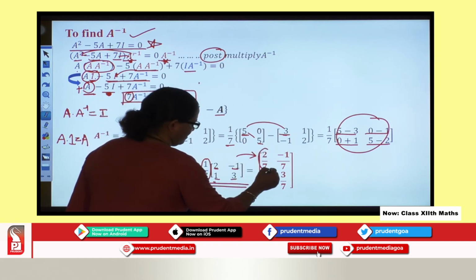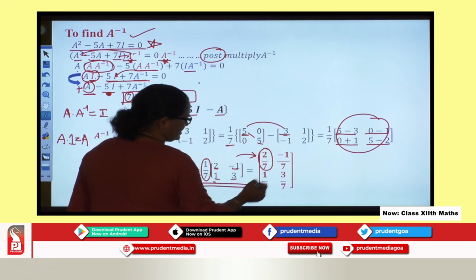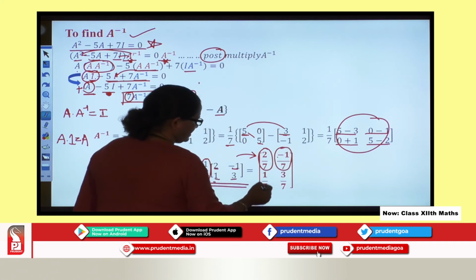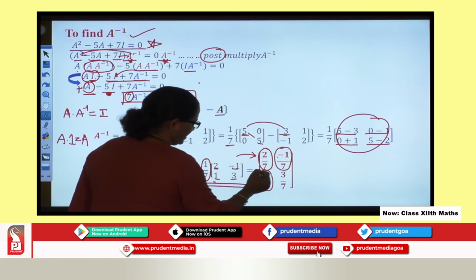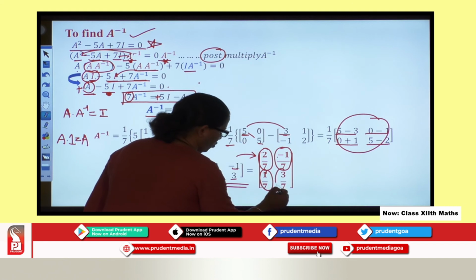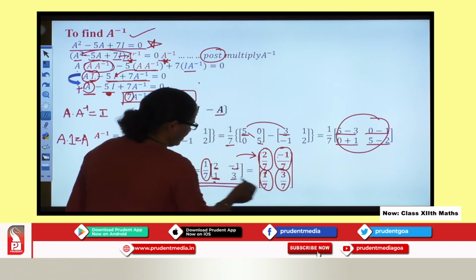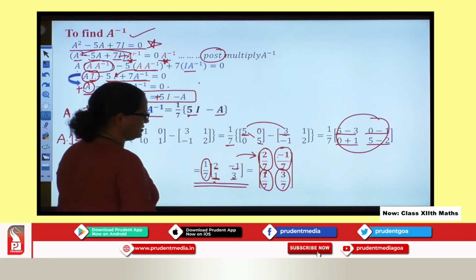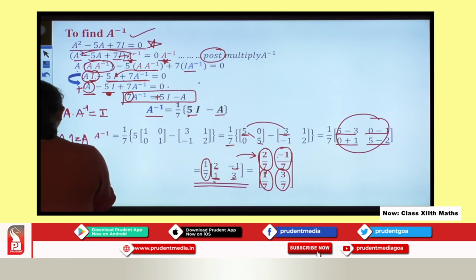The first element is 2 by 7, the second element is minus 1 by 7, the third element is 1 by 7, because 1 by 7 simply gets multiplied to this 1, and the fourth element is 3 by 7, because 1 by 7 gets multiplied to this 3.